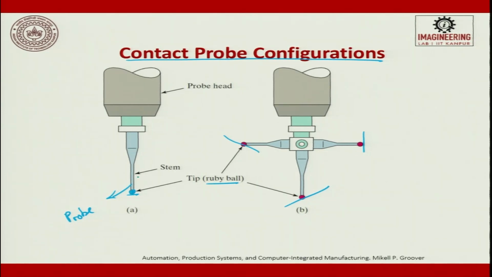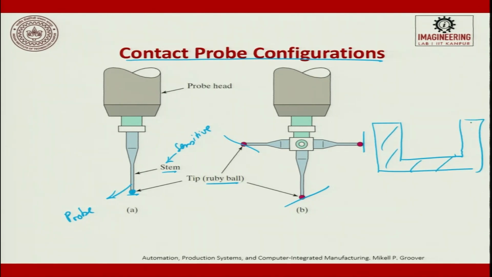So, the stem is very sensitive. Any touch it can quickly detect. You can have a single probe, you can have something like a star probe. So, star probe, if you have a hole to be measured.